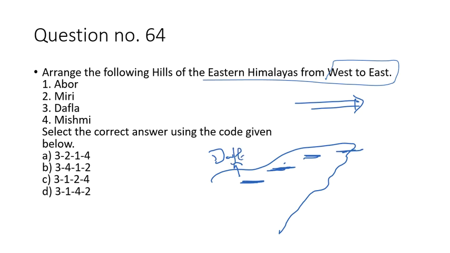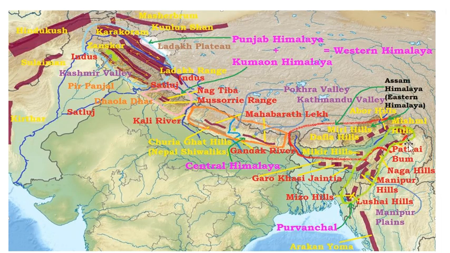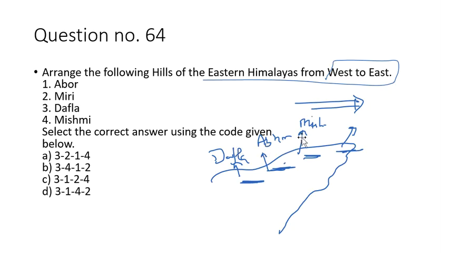So this is Dafla hills. This is Dafla. This is Abor. This is Mismi. And this is Miri. So this is correct. Let me show you in the map. This here is the Dafla hills. This is Miri, this is Abor, and this is Mismi. Okay, so this is Dafla, Abor, Miri, and Mismi Hills. Sorry, this is Miri Hills. This is Miri, and this is Mismi.